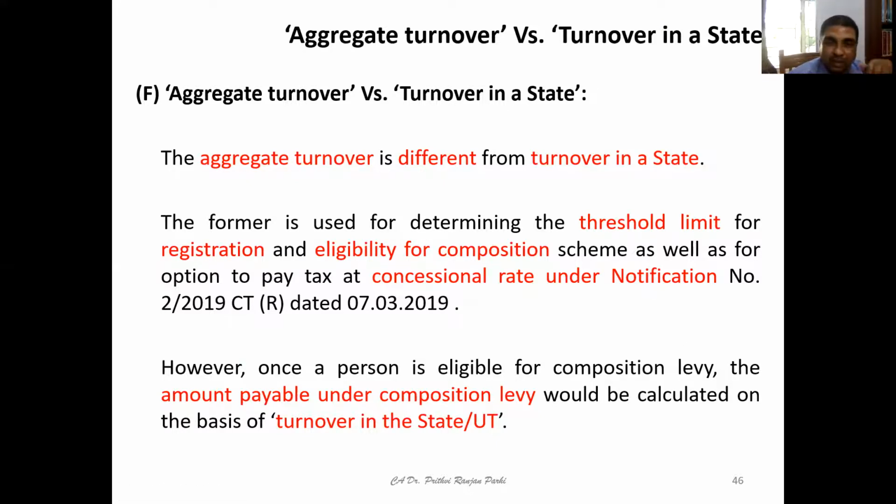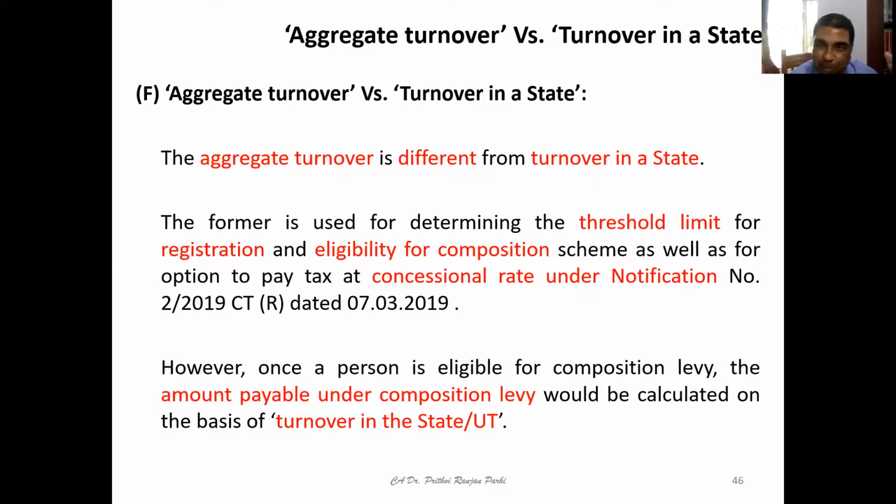This concept will be clarified to you when we learn the concept of composition scheme, and we will also learn how to take a decision whether one should go for composition scheme or for regular scheme. Composition scheme has some advantages, some disadvantages also. So an entrepreneur or businessman should be able to take a decision which scheme is better for him.